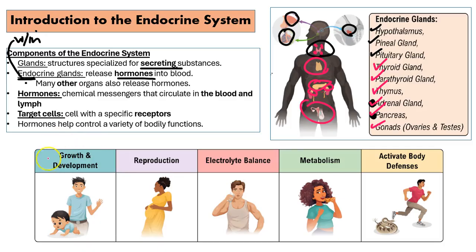So for example, hormones can control growth and development. As you can see, a baby here, and then you have an adolescent or teen. And there's a lot of hormones involved with growing up, and also hitting puberty and then after puberty as well.